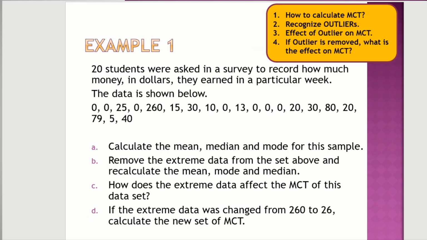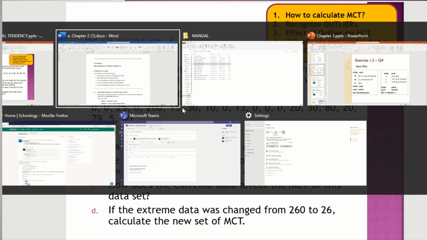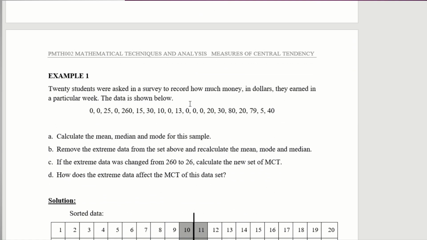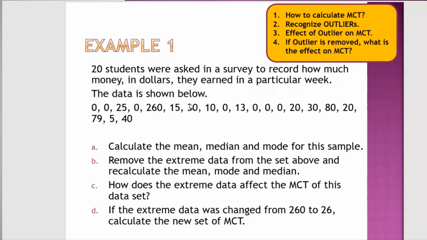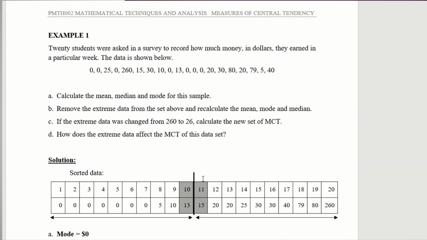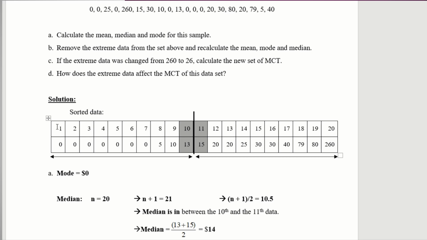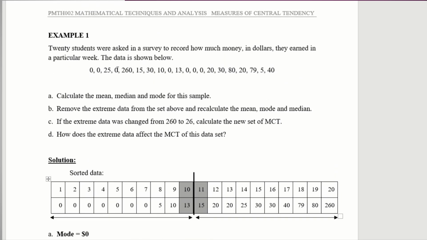So let's look at this example, which is also in your manual. I believe it's the same thing, yes. Calculate mean, median, and mode for this sample. So we're going to be doing this right now. Basically in here they've arranged it from small to big. So the 1, 2, 3, 4 is basically data number 1, data number 2, data number 3, data number 4, right? So what is your mode? It's very obvious. What's the mode? 0. 0 repeats the most, isn't it? So what's your median? Median is the middle of the data.